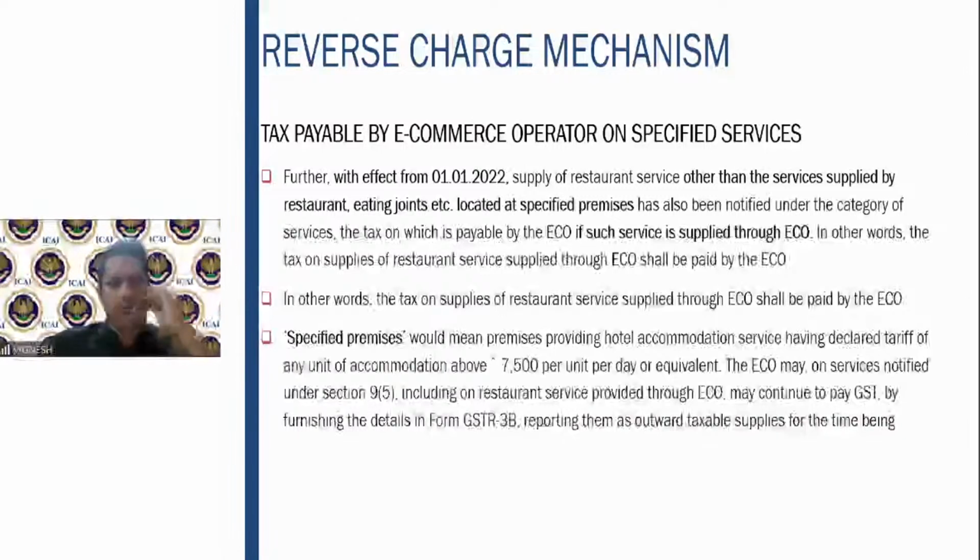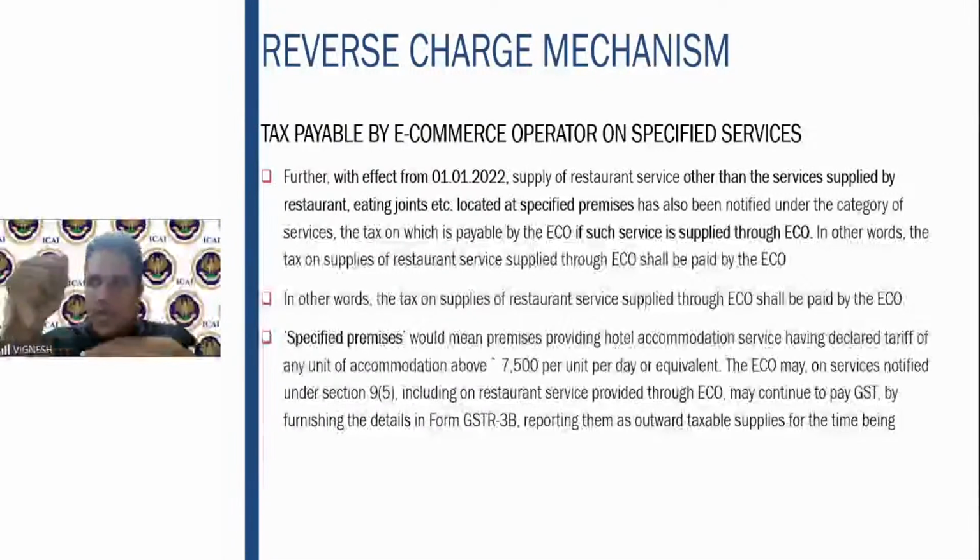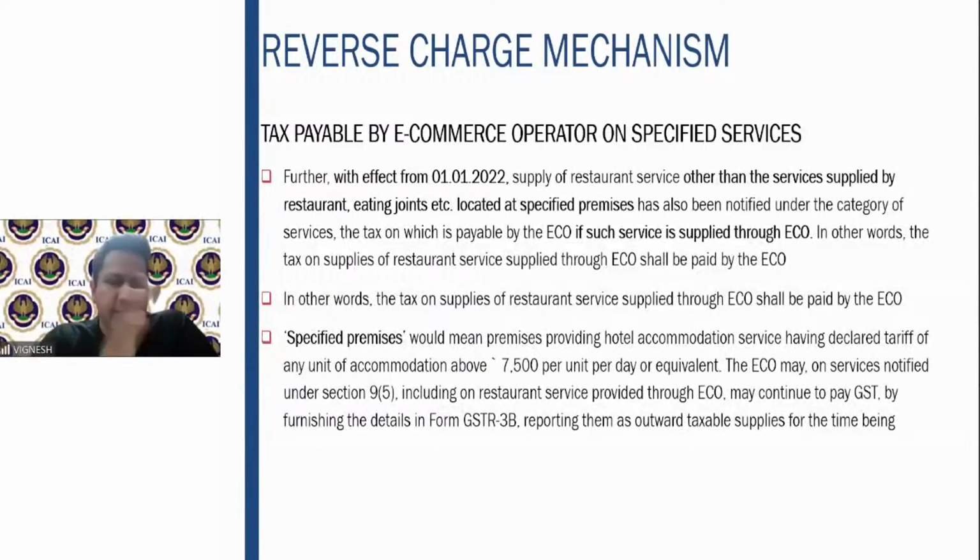Earlier, if any hotel or restaurant was tied up with Swiggy, or Zomato for that matter, through an e-commerce operator, the responsibility was on the hotel only to collect the GST. So what used to be the model at that point? A restaurant is there, Swiggy is there, and I am ordering. Let us say I am ordering from XYZ restaurant, which is listed on Swiggy. So I place an order from XYZ restaurant. Swiggy sends the food to my house. I consume the food. That is the transaction.